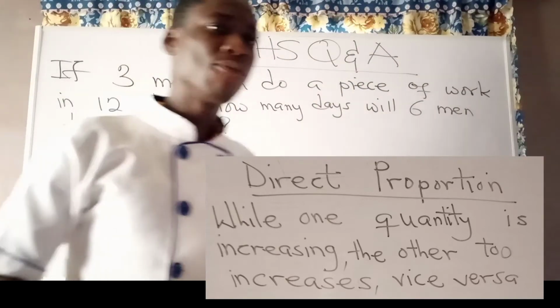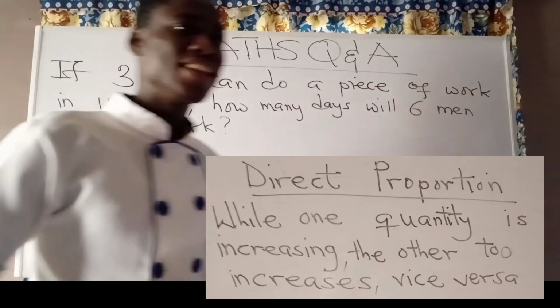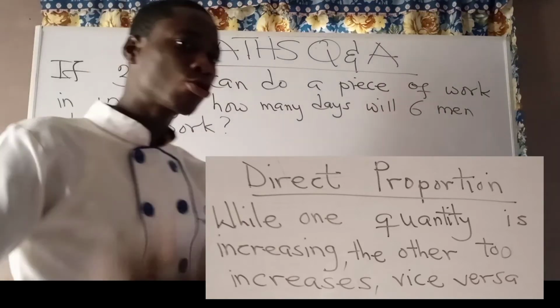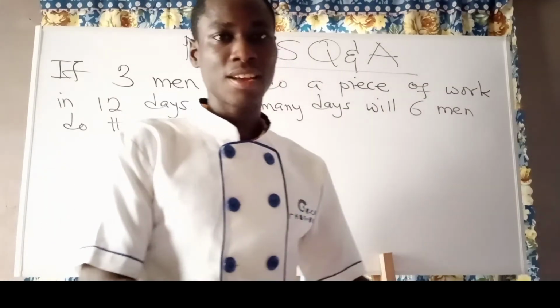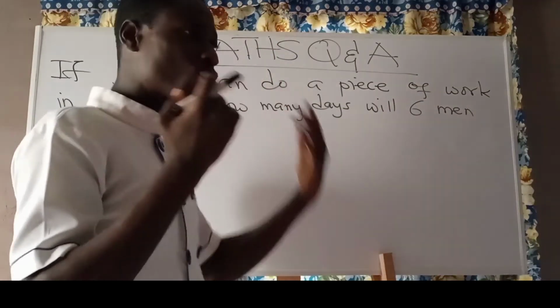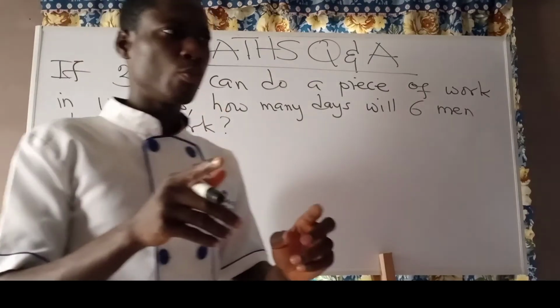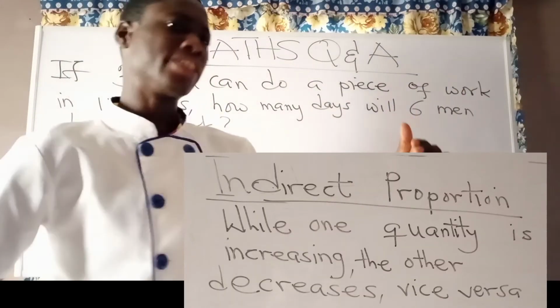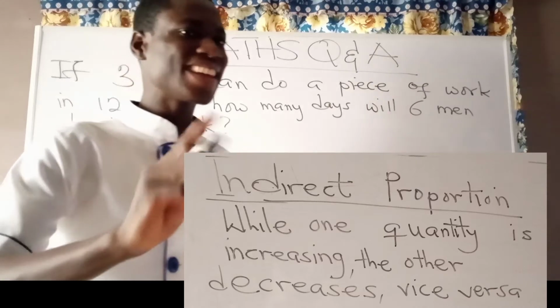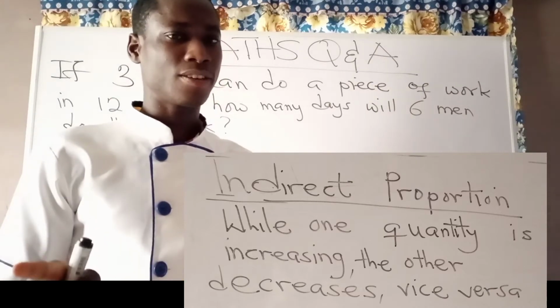And if one quantity is decreasing, the other should also decrease. That means it is a direct proportion question. But if after thinking about the question, you see that when this one is increasing, the other one should decrease, then it is an indirect proportion question.